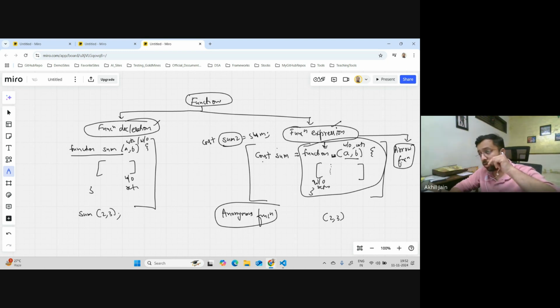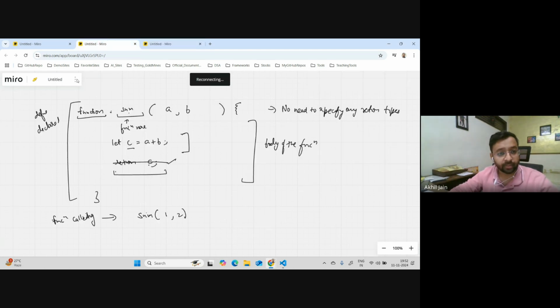But mind you, try to understand, both anonymous functions and arrow functions are subcategories within function expression. Anonymous function we have already seen, how do you write this: you create a variable equal to a function. We have to now see what an arrow function is. Let me clean some board.